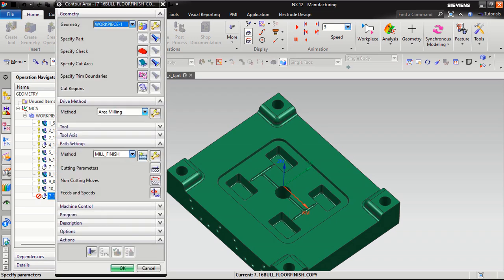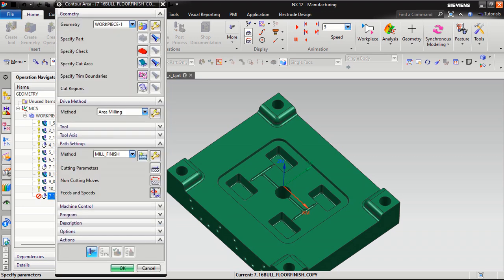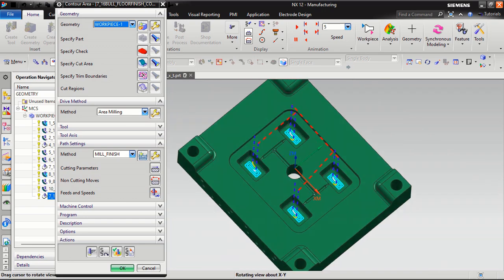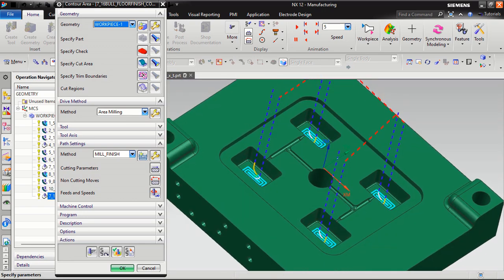So I want to use this, and I want RPM about 3500 or 3800. So this is my floor finishing program. You can see. So you don't need to think anytime anyway. So our finishing program has been completed.